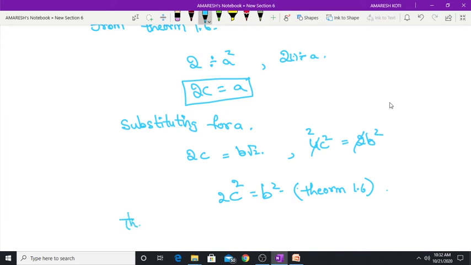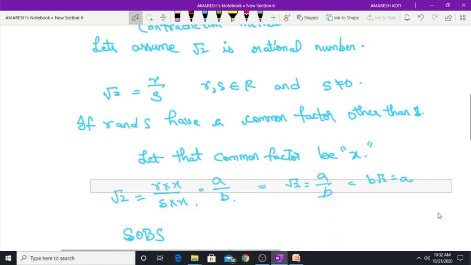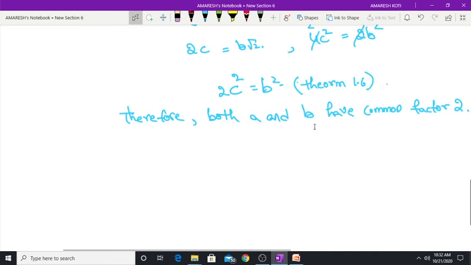But we have already learned that, therefore, both a and b have a common factor 2. We learned here that both a and b have common factor 2.